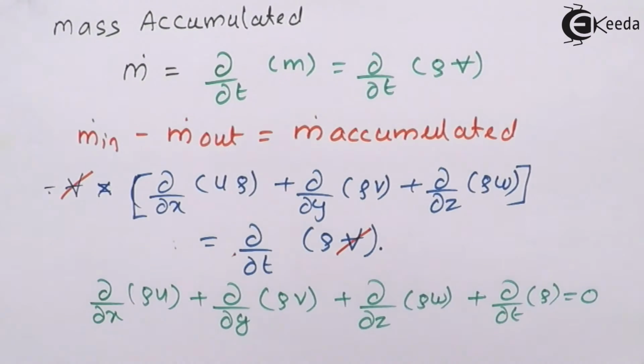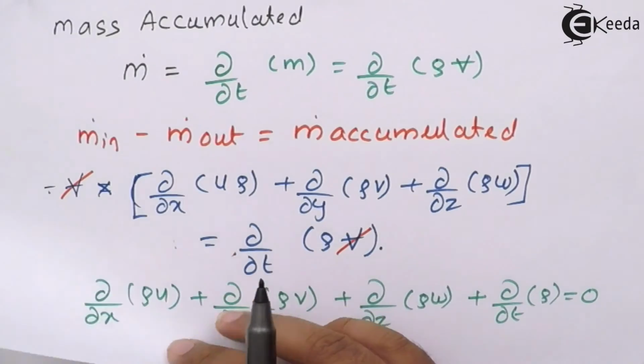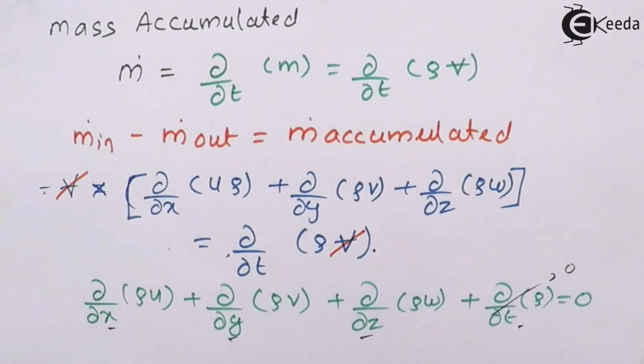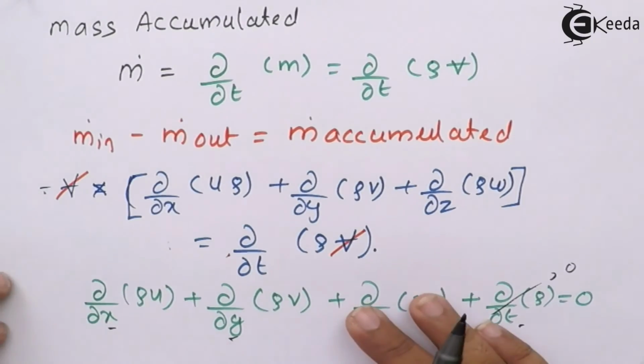Now what is the first condition which we are going to apply? That is, it is an incompressible flow. If it is an incompressible flow, density does not change. That means density remains constant. If density remains constant, that means the final density and the initial density are the same, and density is not a function of x, y, z and t. That means this term is going to become 0. This term will be equal to 0, and you can take density outside. So what will you get by using the concept of incompressible flow?